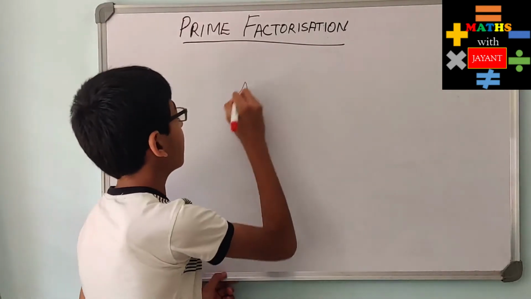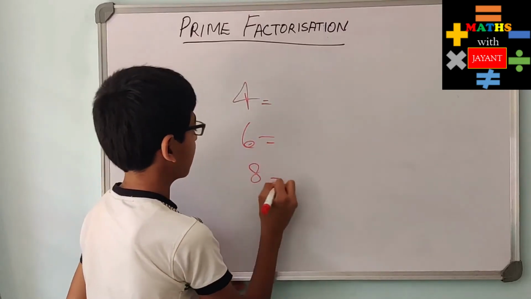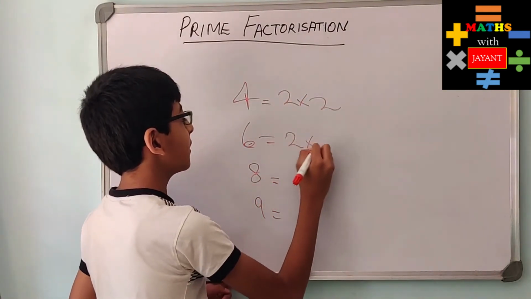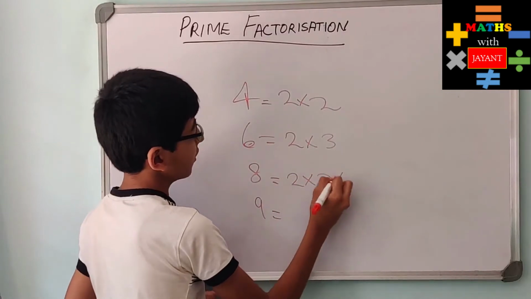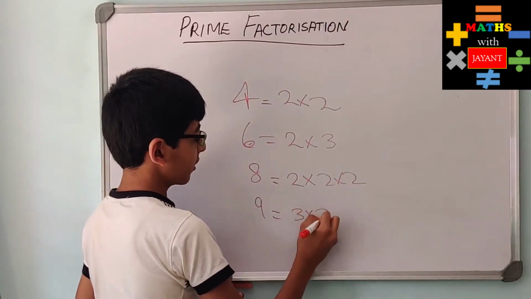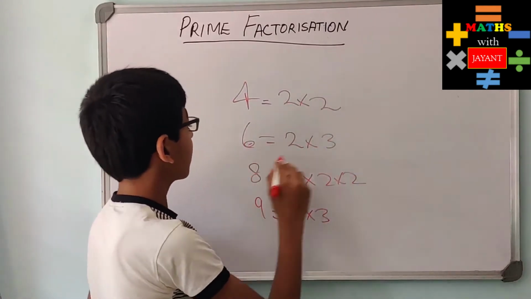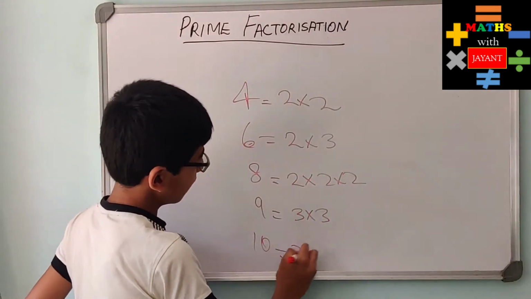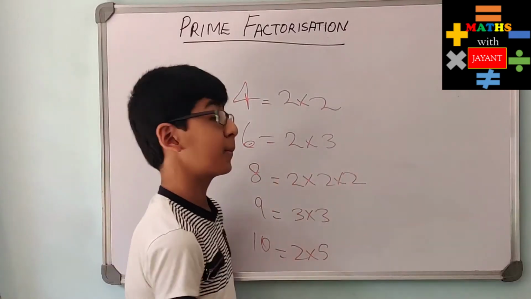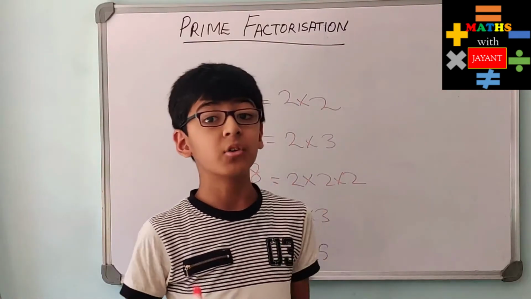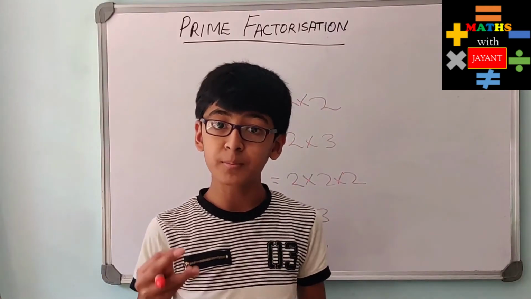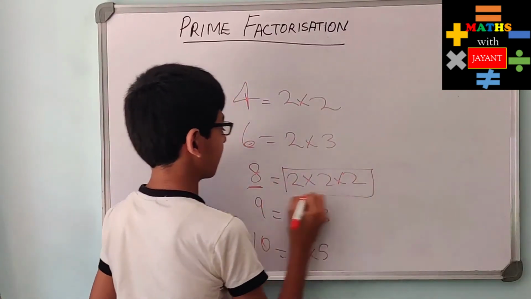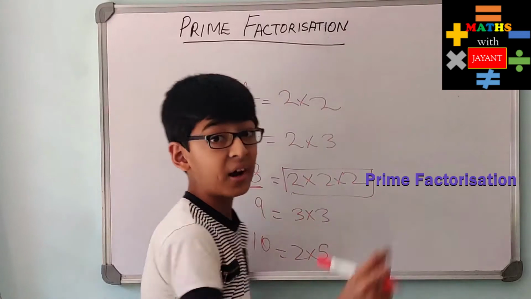If there's a composite number like 4, 6, 8, 9, we'll see that each of these numbers is made by multiplying prime numbers a certain number of times. Like 4 is 2 into 2, 6 is 2 into 3, 8 is 2 into 2 into 2, 9 is 3 into 3, and 10 is 2 into 5. So composite numbers are made by multiplying prime numbers a certain number of times. This is the number and these are the prime factors of the number. So this is the prime factorization.